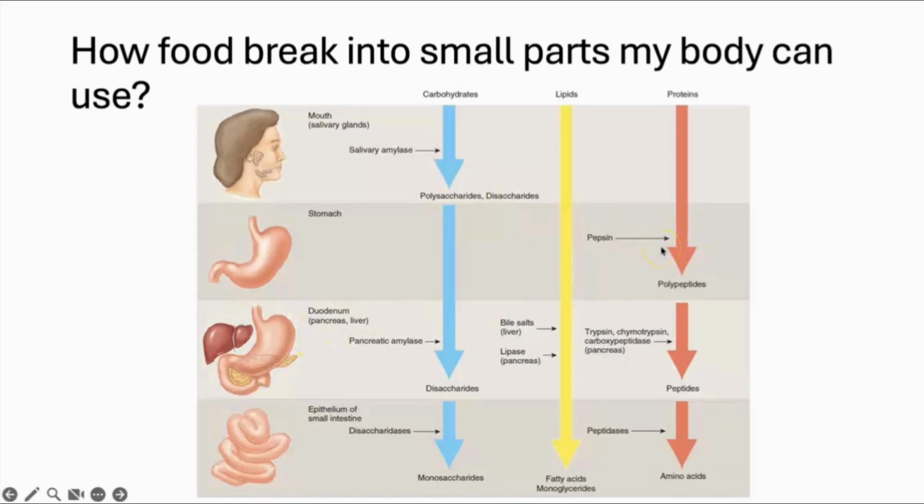Also the meat. And then after that the food enters into the duodenum, where we get the enzymes from the pancreas and the liver. Here it is secreting pancreatic amylase. Again it helps in the digestion of the disaccharides. The polysaccharides are converted into disaccharides, and again in this region disaccharides will be digested. And the main important thing is that fat is digested here.